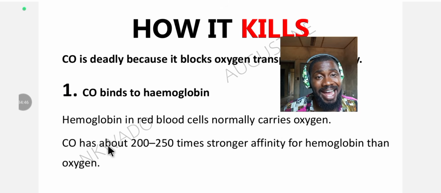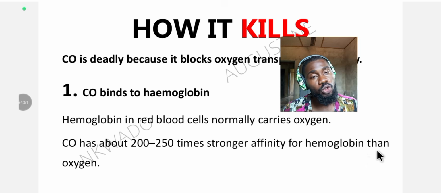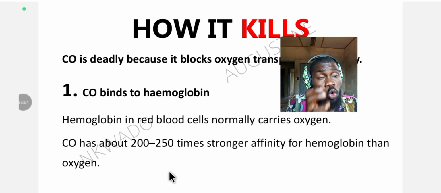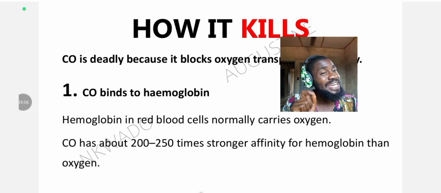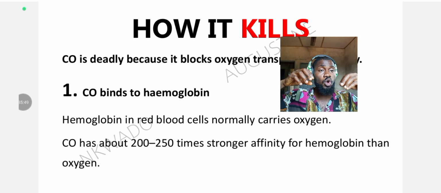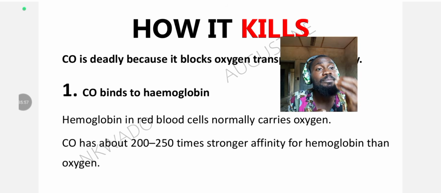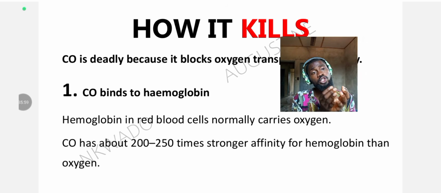Carbon(II) oxide has about 200 to 250 times stronger affinity for hemoglobin than oxygen. So carbon(II) oxide attracts hemoglobin 200 to 250 times more than oxygen does. So when carbon(II) oxide and oxygen are placed in the same system to compete for hemoglobin, carbon(II) oxide is going to defeat oxygen. Carbon(II) oxide is going to pick more of the hemoglobin because it has a high affinity, 200 to 250 times more than oxygen.